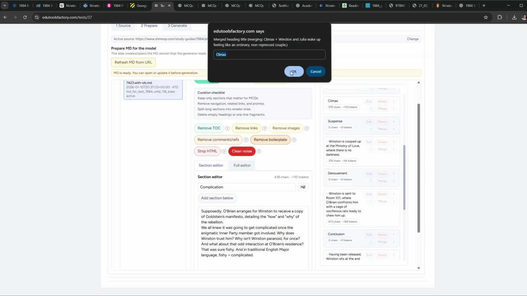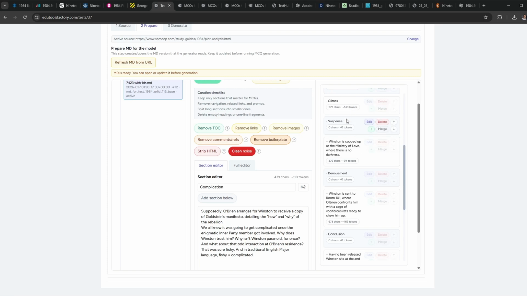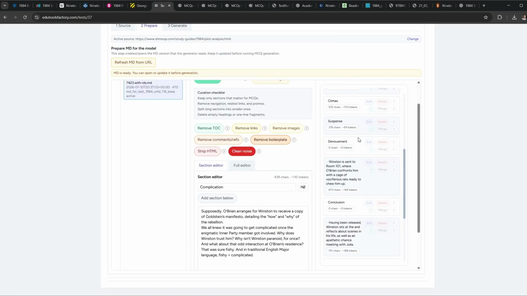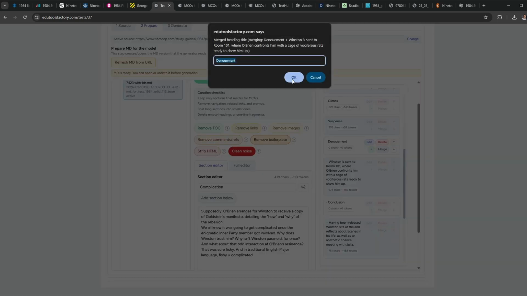There's also a practical benefit. Less noise means fewer tokens. Fewer tokens mean lower cost, less model load, and more precise item generation.